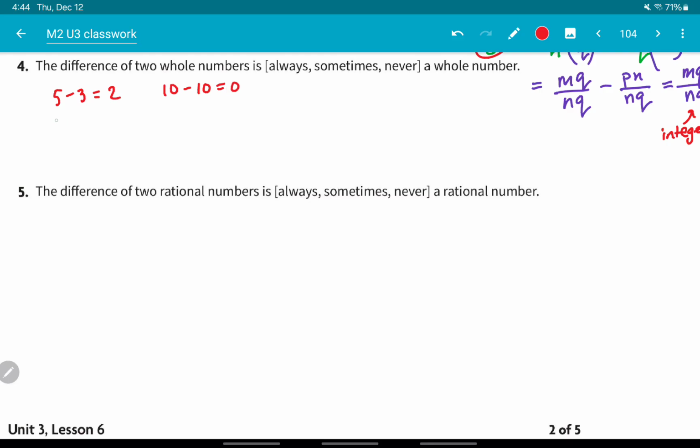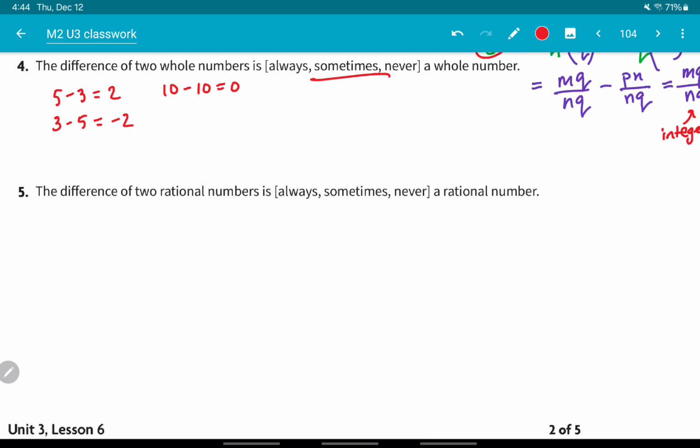What if I did 3 minus 5, though? 3 minus 5, well, now that's negative 2. That's not a whole number. That's now an integer. So our answer would be sometimes. Whenever the first number is bigger, then we will get a whole number. But if the first number is smaller than the second number, we don't.